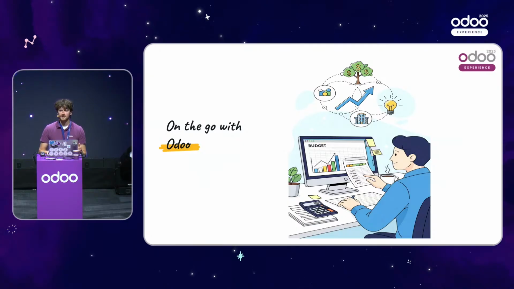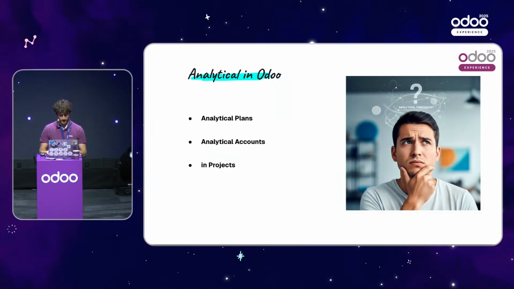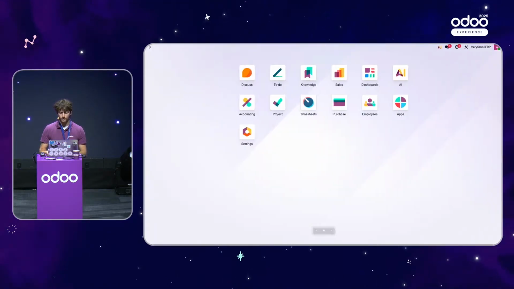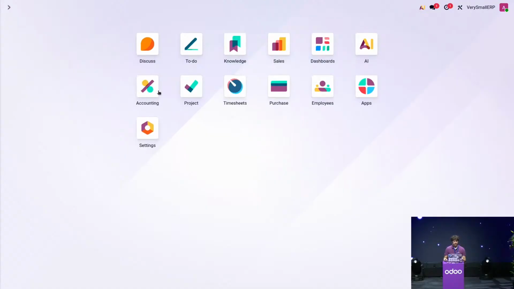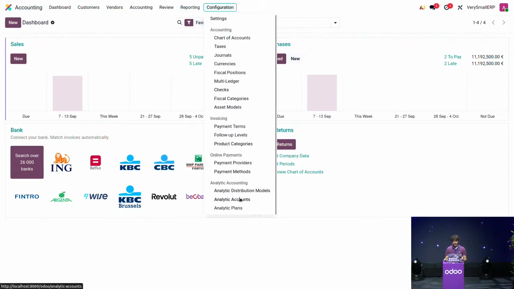But first of all, you might be wondering something. What is analytical in Odoo? What are analytic plans? What are analytical accounts? And how are they linked to projects? Well, to answer that, I'm just going to go to my database right here, and I will open the accounting app first. And you will see that we have a configuration tab right here. And since we have activated analytic accounting, we have here the analytic account menu with analytic plans and accounts.